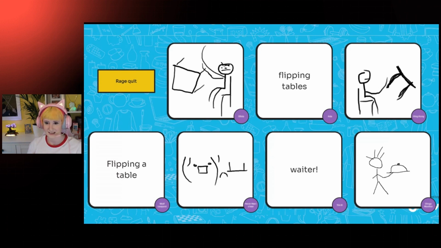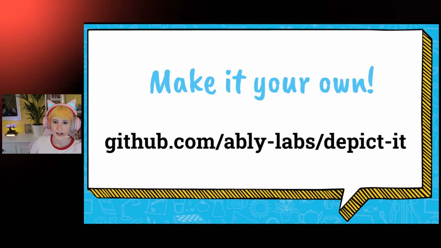And that's it. That is how you build a multiplayer game in Vue.js with pub/sub messaging and with peer-to-peer architecture. And if you'd like to build your own, you can find all of the code for this game at github.com/ablylabs/depictit. It's all fully open source. Please take it, make it your own. Please add some more cards in.